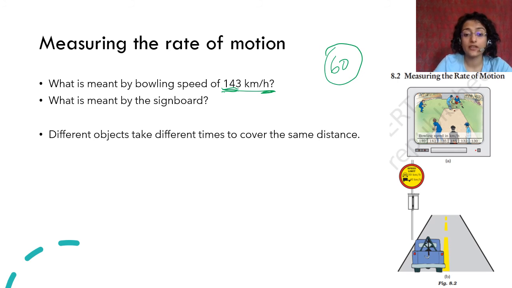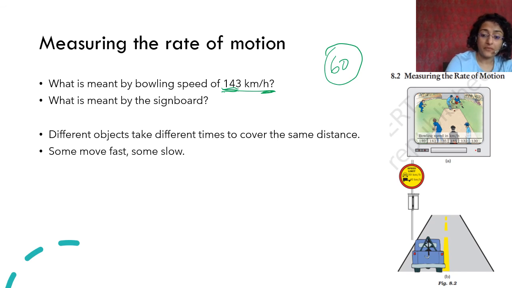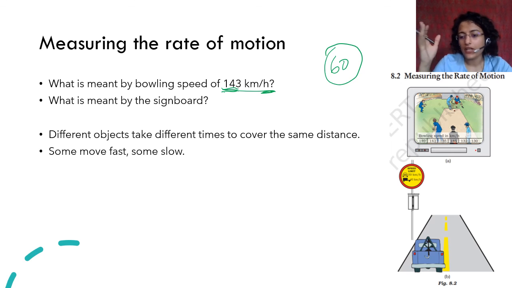Different objects take different times to cover the same distance. Some move fast, some move slow. चीता for example, चीता बहुत फास्ट भागता है, right? It will move 100 meter very quickly, like a few seconds, maybe 10 seconds or so. But a snail or a tortoise will move the same 100 meter in a long time.